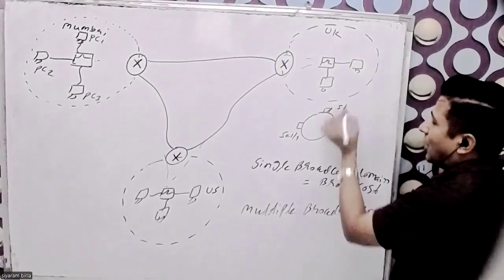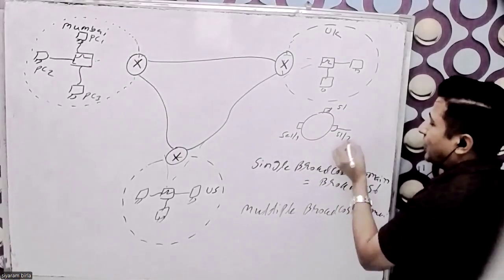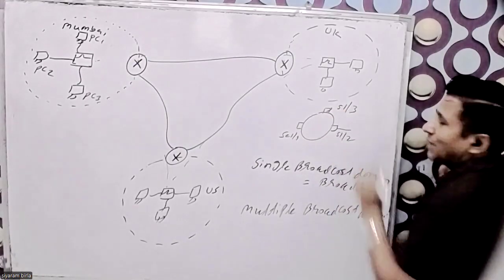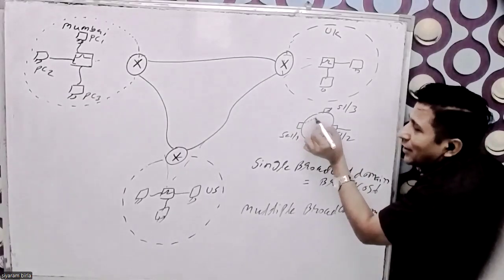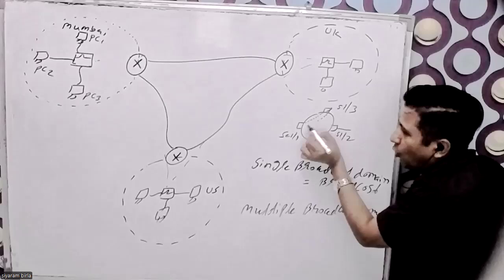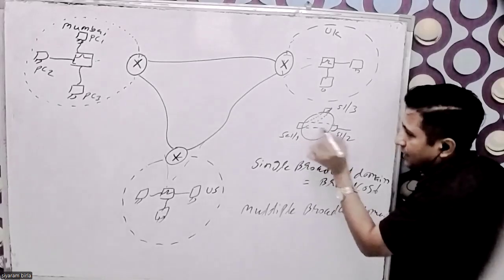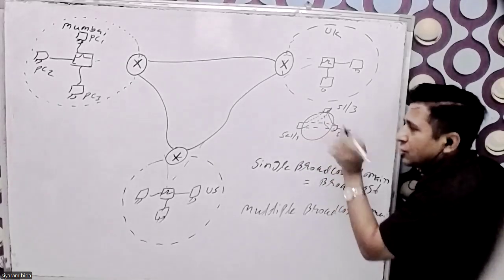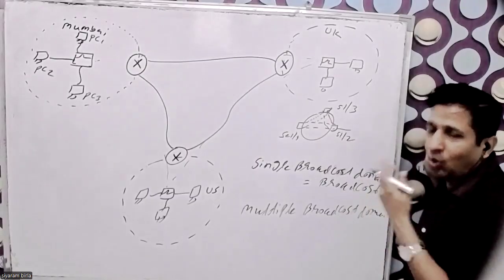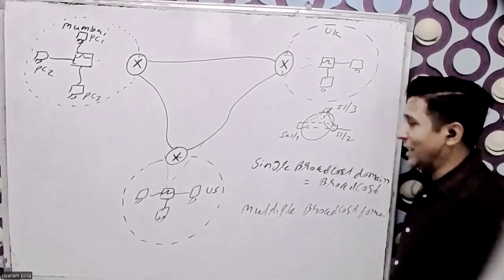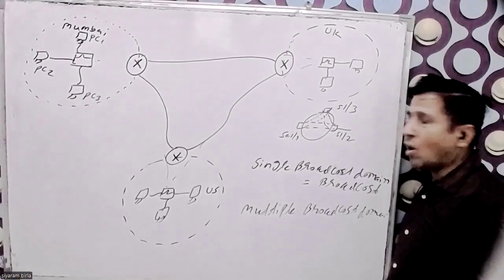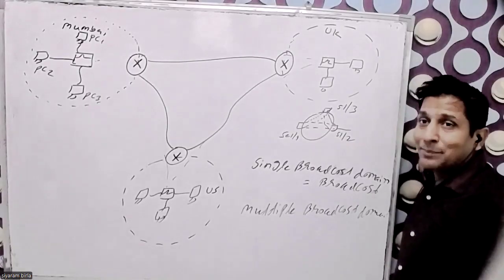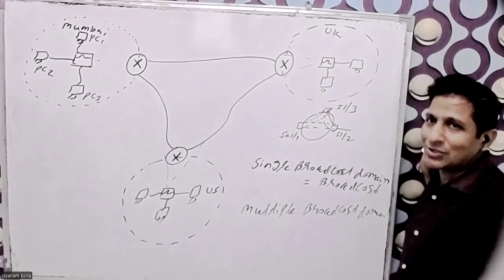So 1 by 1, 1 by 3, these ports are there. So I need to convert it so that multiple collision domains are also here, which means collision won't take place. Collision doesn't occur in this box. But my target is to stop the broadcasting.